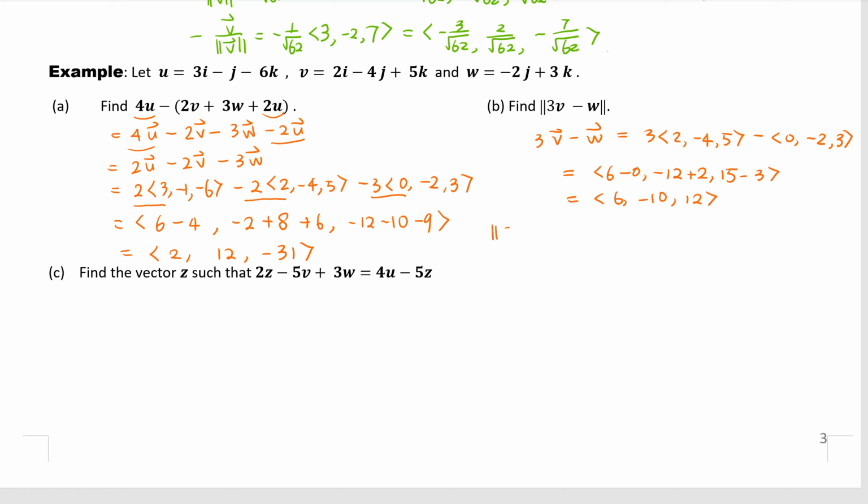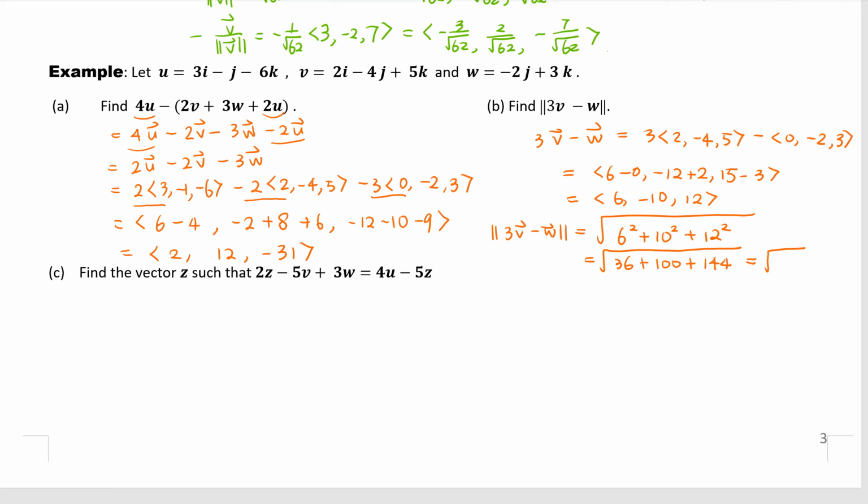And then what is the magnitude of it? The length equals the square root of each component squared. Alright, 6 squared is 36, 10 squared 100, 12 squared 144, and add them up together.